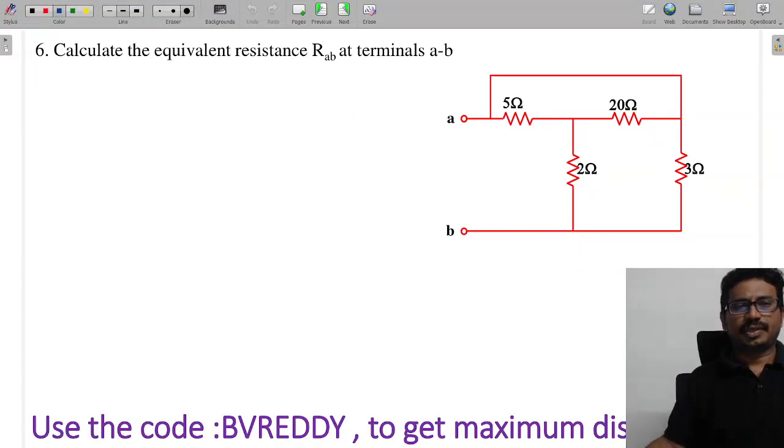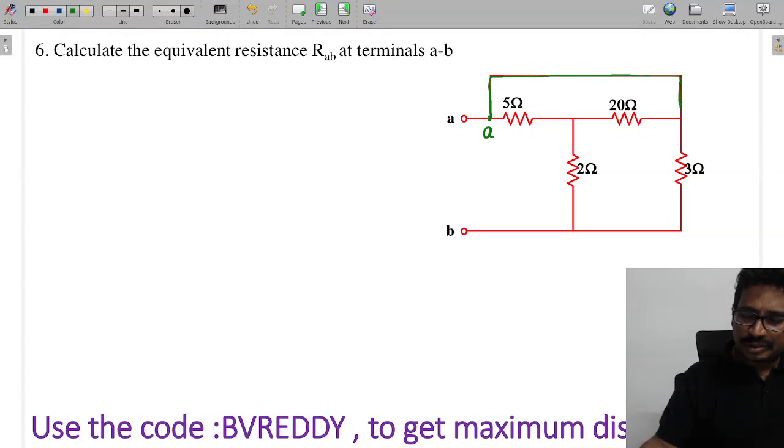Next, calculate the equivalent resistance between A and B. Now see the circuit here. Whenever you are not able to identify the connections, simply take the terminals and start redrawing the circuit. So you can tell me this point is A. From here to here, there is no element, right?